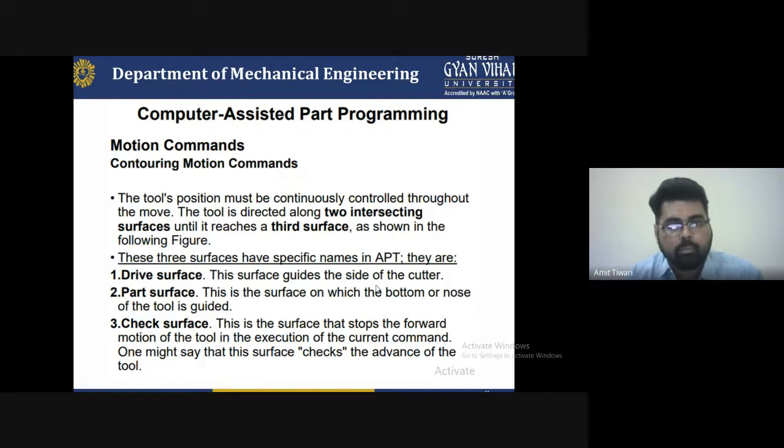Next is computer-assisted part programming, the motion command as well as the countermotion command. The tool position must be continuously controlled throughout the move, and the tool is directed along two intersecting surfaces until it reaches a third surface. These three surfaces have specific names in the automatic programming tool. First is the drive surface, which guides the side of the cutter. Second is the part surface, which the bottom or nose of the tool is guiding on. Third is the check surface, which is used for checking the advancement of the tool.